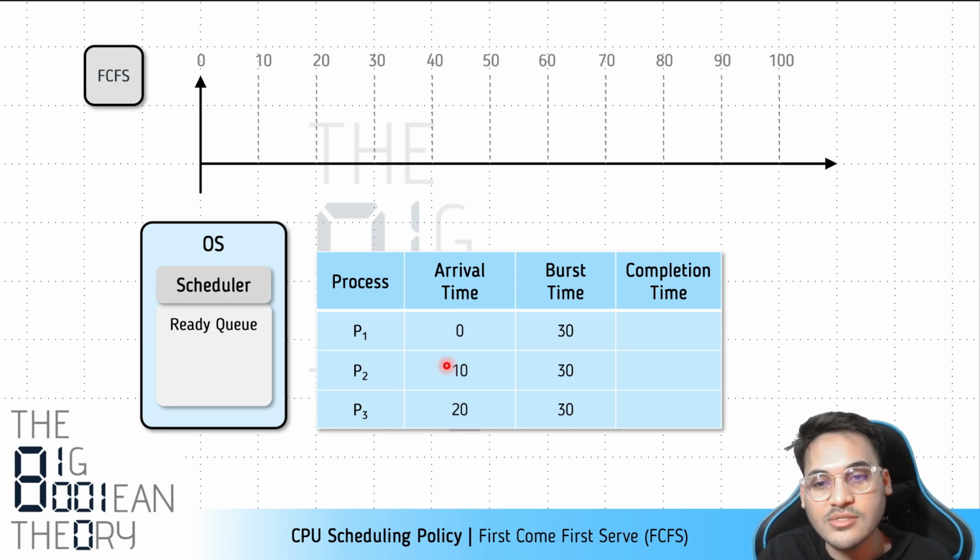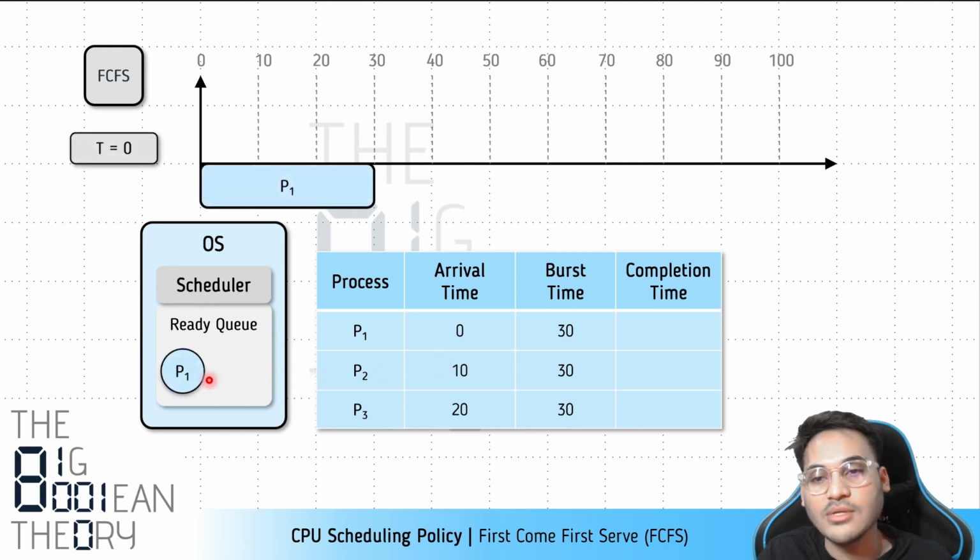So we have three processes, and let's say process P1 arrives at t equals 0. We have not yet scheduled process P1. It has just arrived. You can see it is now in the ready queue. It has not started running on the CPU yet. At t equals 0, the scheduler has to make a scheduling decision. At this point, there is only process P1, because process P2 will arrive at 10 milliseconds and process P3 will arrive at 20 milliseconds.